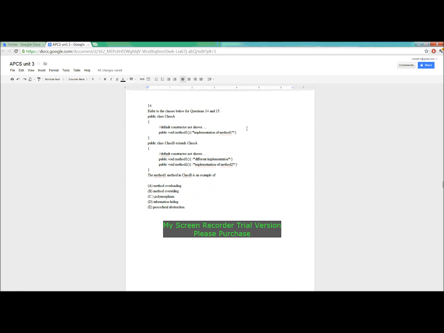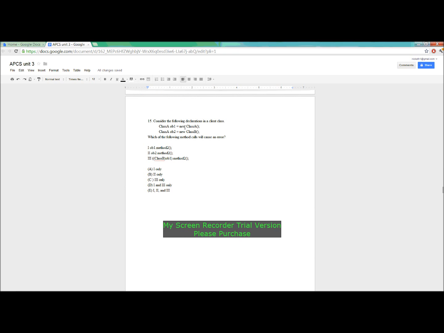So for 14, refer to the classes below for questions 14 and 15. Public class A with a constructor, and method 1. Public class B extends class A, public void method 1, public void method 2. So the method 1 method in class B is an example of A, method overloading, B, method overriding. So we've kind of already been over this question. It's B, it's just overriding this method.